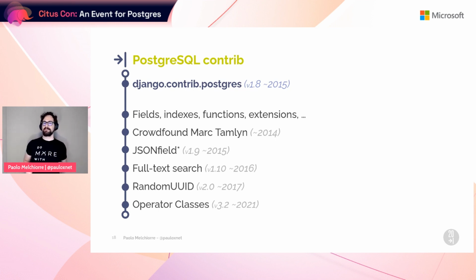Over the years, important functions have been added, such as JSON fields, full text search, random UUID, and operator classes. JSON fields actually have become usable also in the other supported databases, but only from Django 3.1, released in 2020, 5 years after being introduced in the Postgres module.